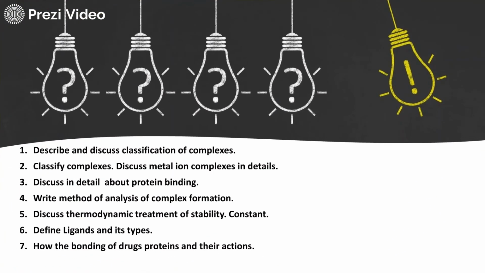Now the questions from module 5. Describe and discuss classification of complexes. Classify complexes. Discuss metal ion complexes in detail. Discuss in detail the protein binding. Write methods of analysis of complex formation. Discuss thermodynamic treatment of stability constants. Define ligands and its types. How is the binding of drugs and proteins and their actions? So basically we are talking about drug-protein interactions.